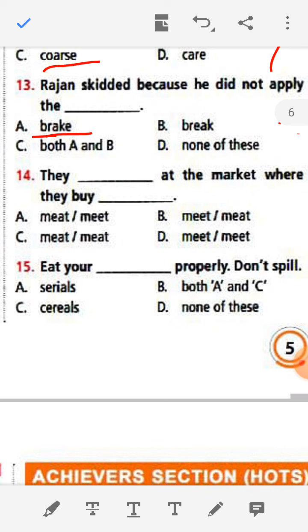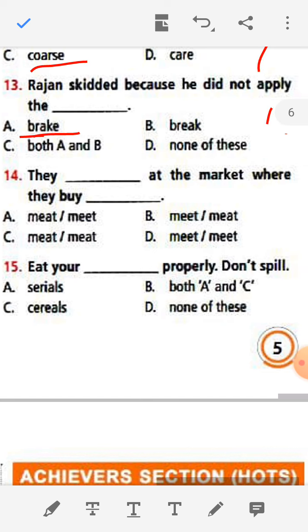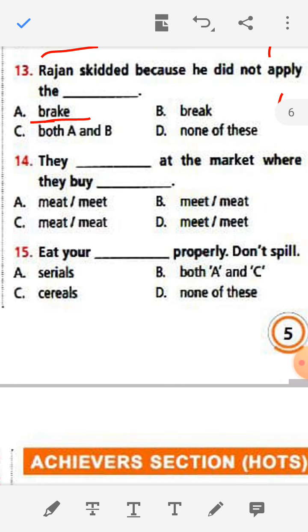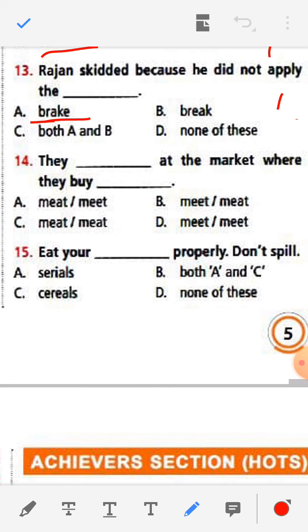They meet at the market means M-E-E-T, meet. They meet at the market where they buy meat, M-E-A-T. The pronunciation is the same, but the meanings are different. So the answer is B: M-E-E-T, meet. They meet at the market where they buy meat, M-E-A-T, meat.